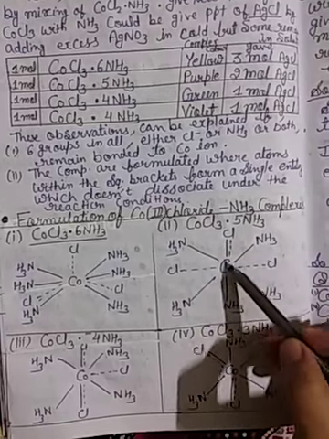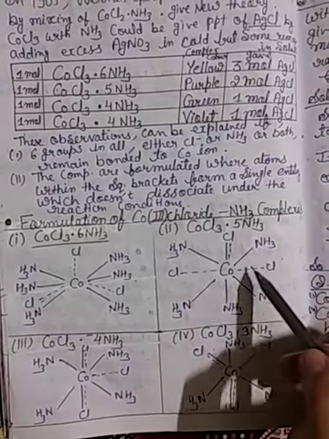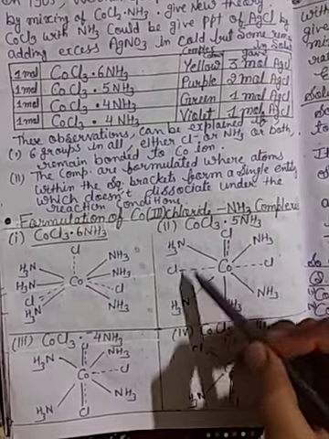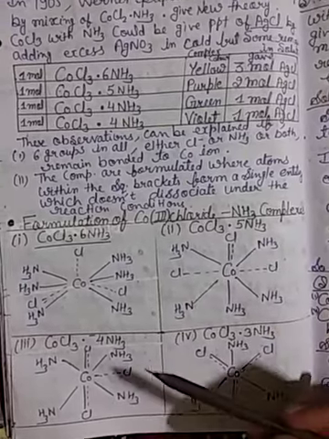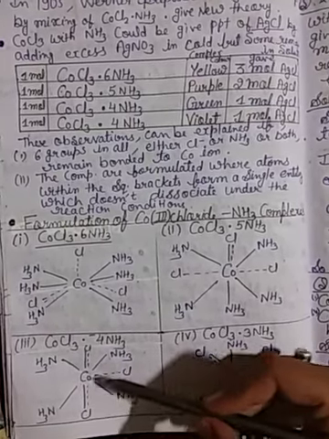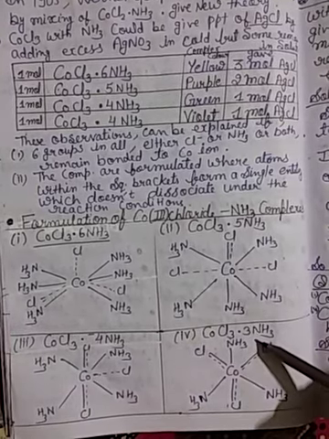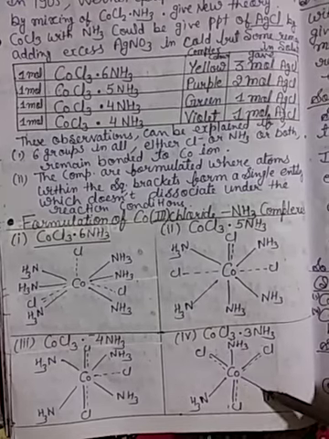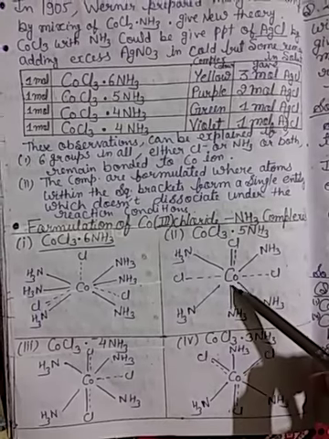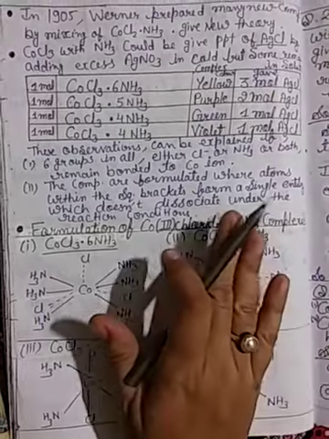Then CoCl3.5NH3: Cl 1, 2, 3, with the dotted line as primary valency and the solid line as secondary valency, and 5 NH3. Then CoCl3.4NH3: 4 NH3 and 3 Cl. CoCl3.3NH3: 3 NH3 and 3 Cl. So six in total are bonded with the cobalt metal ion. So this is according to Werner.